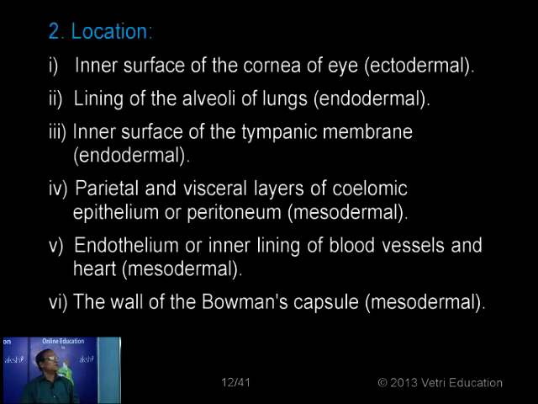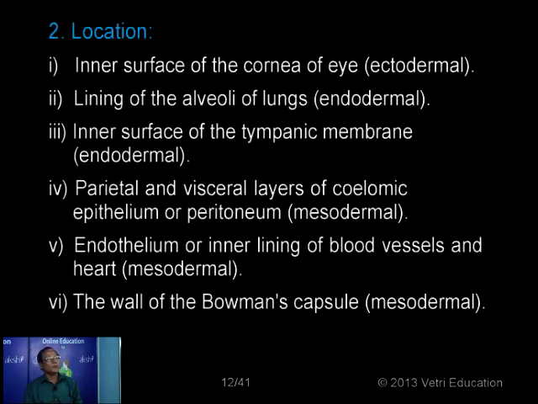Now, I mentioned already that epithelial cells originate either from ectoderm, endoderm or mesoderm. So we have the corneal layer, the outer transparent layer of the eye. It has an outer and an inner surface. The outer surface is normally smooth, and the inner surface is made up of many cells. The cells are one layer in thickness, and that too is ectodermal in origin. So the corneal epithelium, the outer transparent layer, acts as a refractive surface for passing light into the retina, and it is ectodermal in origin.